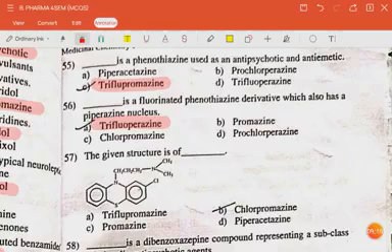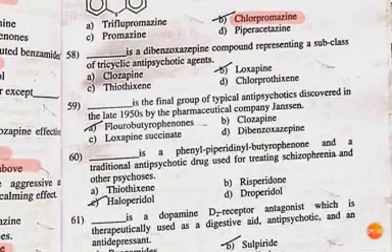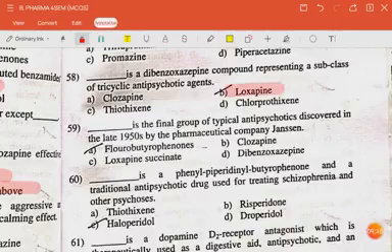The answer is trifluoperazine. The next question is: the given structure is of. The answer is chlorpromazine. The next question is: dash is a dibenzoxazepine compound representing a subclass of tricyclic antipsychotic agents. The answer is loxapine. The next question is: dash is the final product of typical antipsychotics discovered in the late 1950s by the pharmaceutical company Janssen. The answer is fluorobutyrophenones.